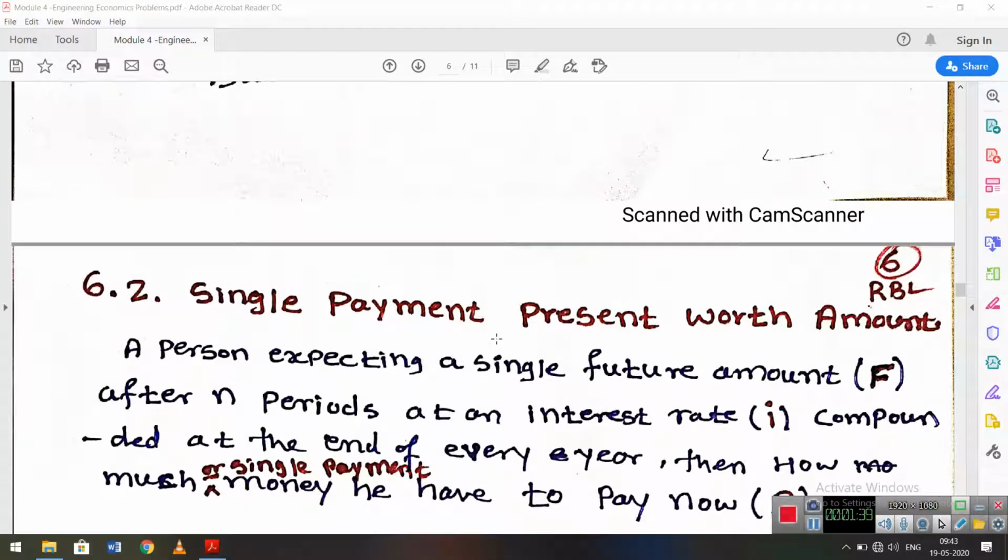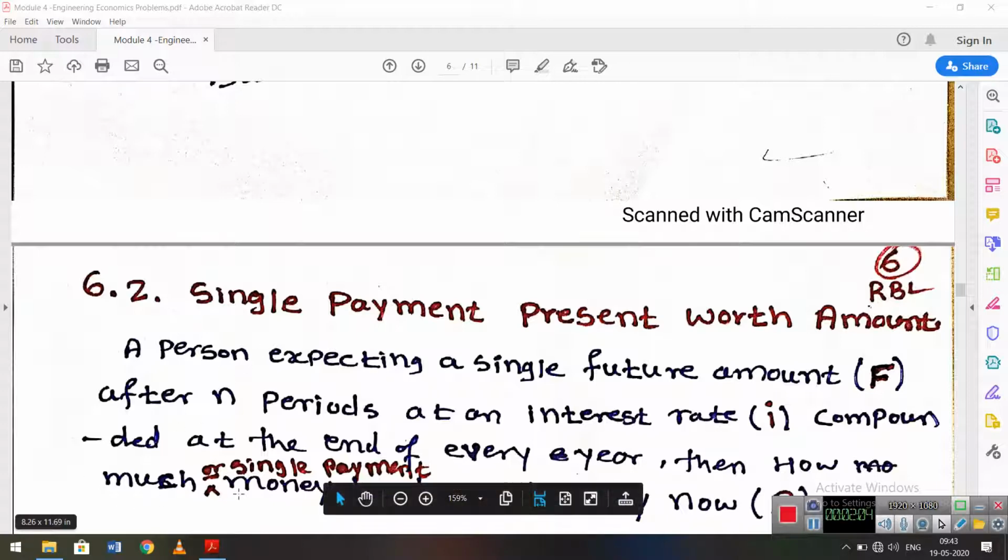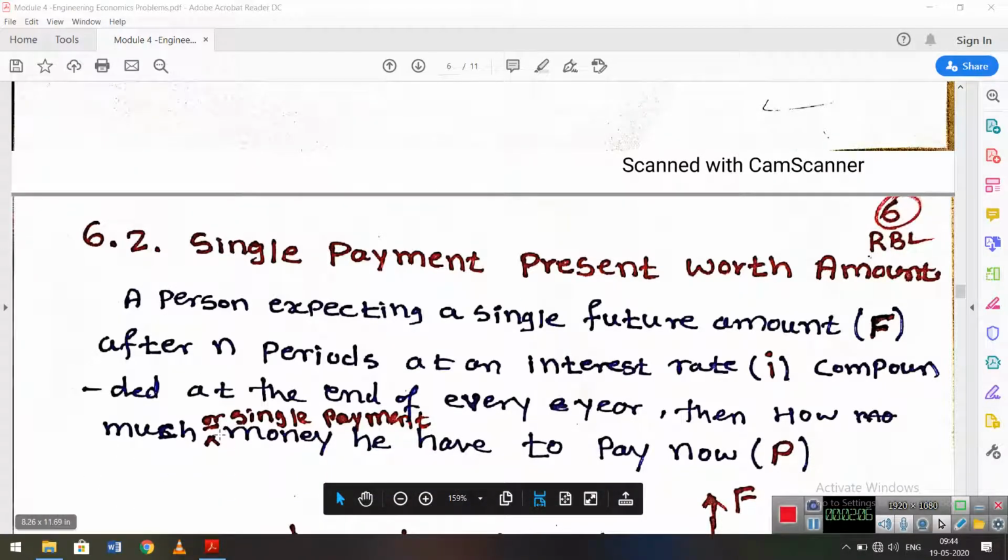Okay. Second case, single payment present worth amount. Single payment present worth amount means a person is expecting a single future amount after n periods at an interest rate I compounded at the end of every year. Then how much single payment money does he have to pay now? So he is expecting a future amount.